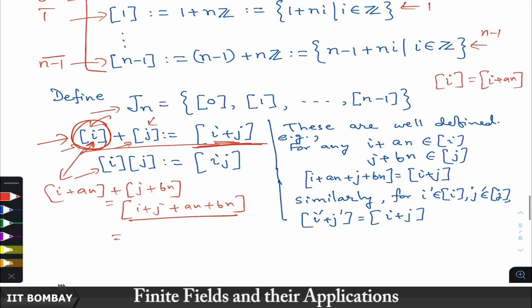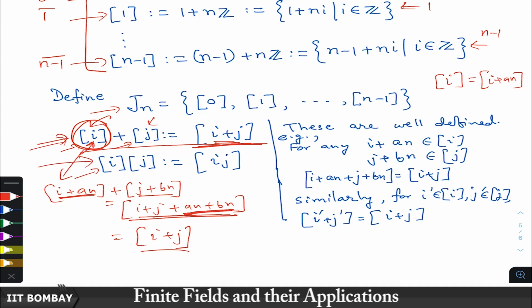Now, of course, this is also the same as i plus j, because this part is divisible by n. As a result, which representative you have taken here to define the right hand side does not matter; you get the same right hand side anyway. So, it is well defined.